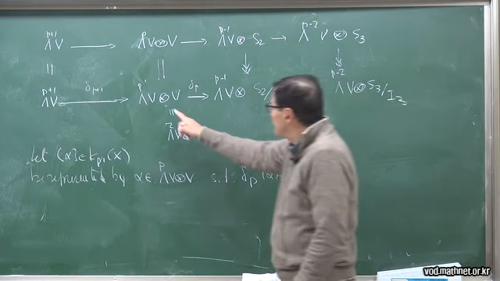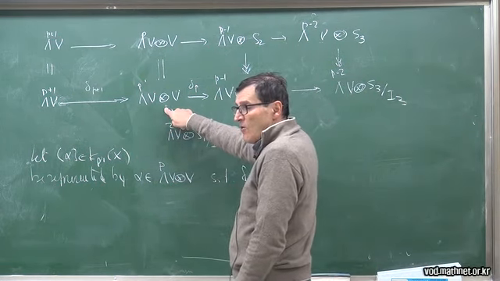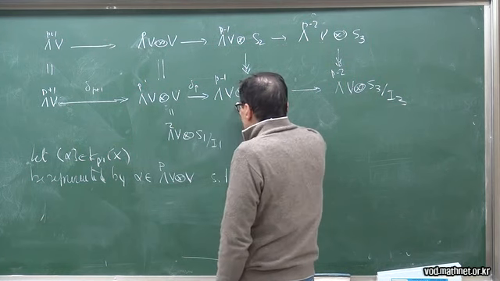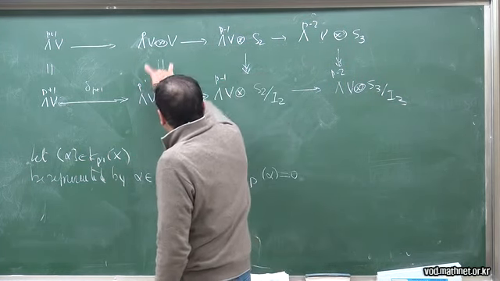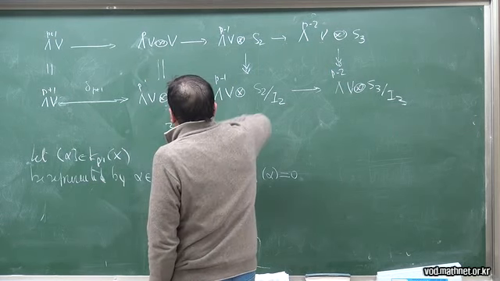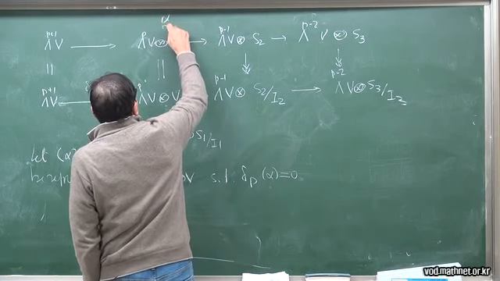Right? Because it's an element which represents a cohomology element here, so it goes to 0 here. But now this is equal to this, so alpha is also here.